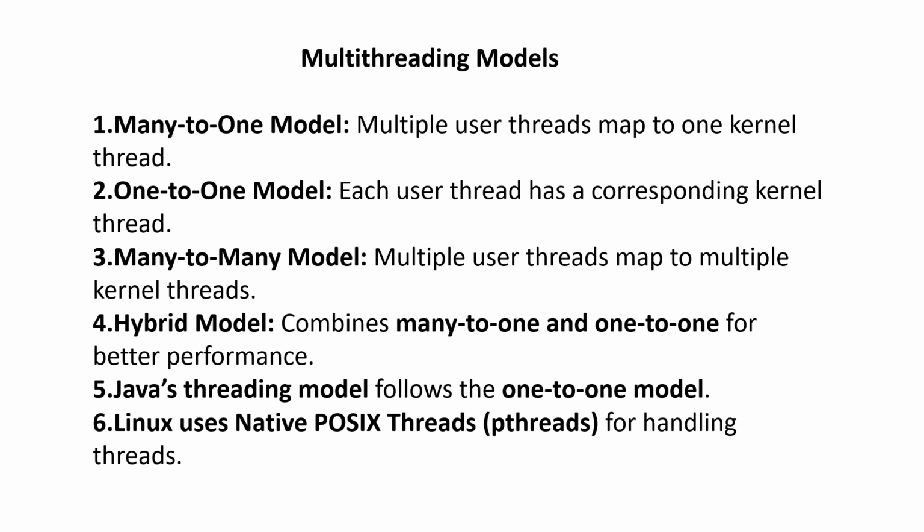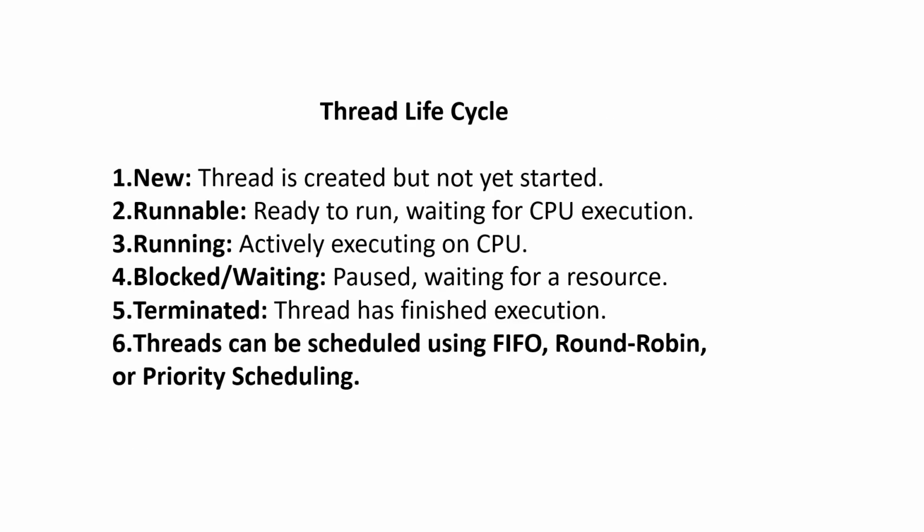Multi-threading models. Many-to-one model: multiple user threads map to one kernel thread. One-to-one model: each user thread has a corresponding kernel thread. Many-to-many model: multiple user threads may map to multiple kernel threads. Hybrid model combines many-to-one and one-to-one for better performance. Java's threading model follows the one-to-one model. Linux uses native POSIX threads for handling threads.